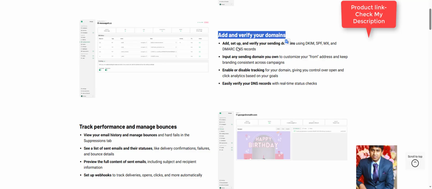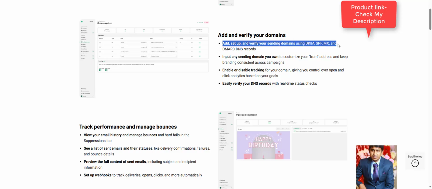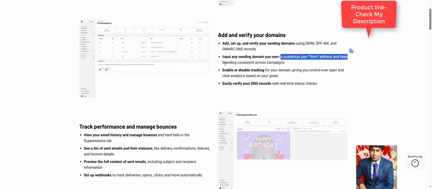Add and verify your domains. Add, set up, and verify your sending domains using DKIM, SPF, MX, and DMARC DNS records. Input any sending domain you own to customize your from address and keep branding consistent across campaigns.